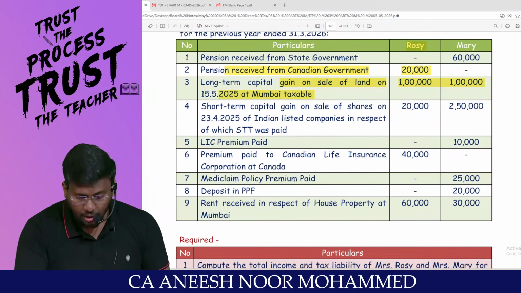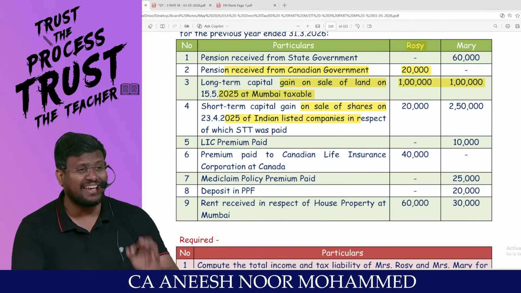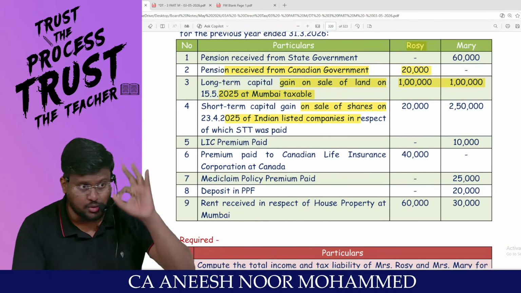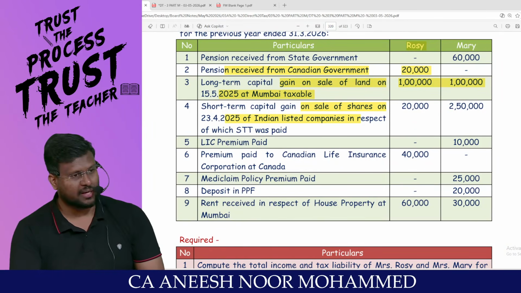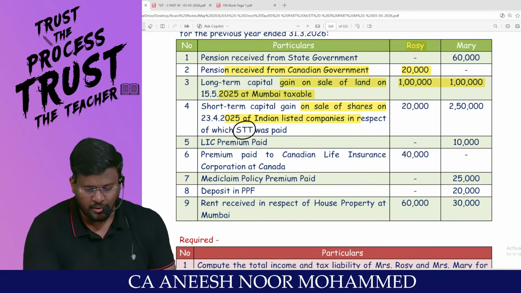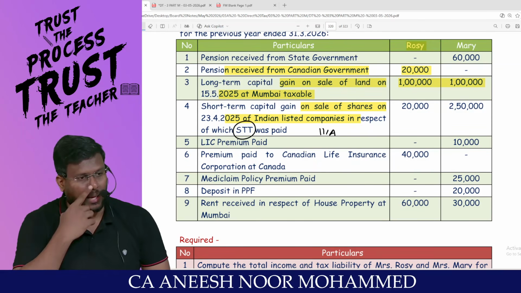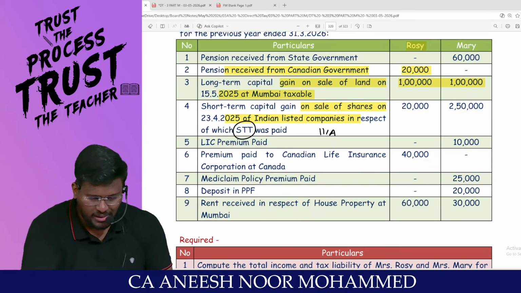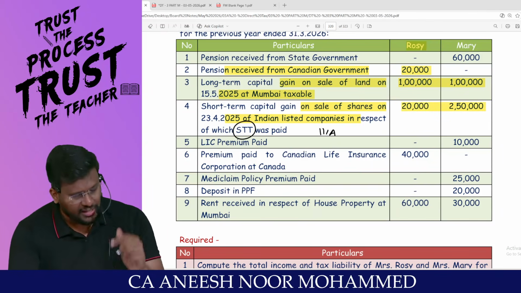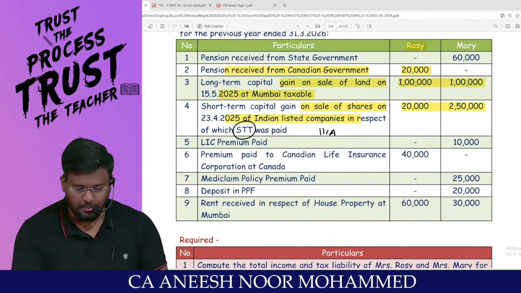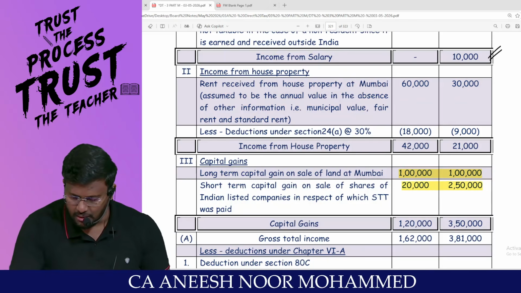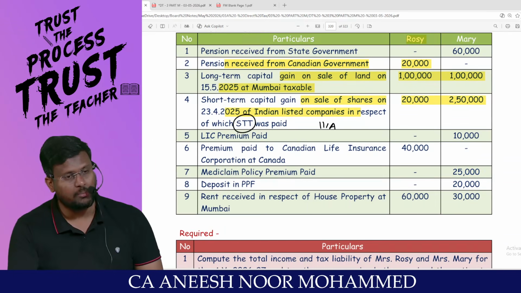Short-term capital gain on sale of shares of Indian listed company. Indian listed asset, in which STT has been paid. So this is covered under 111A. My dear lovable students, since the asset is situated in India, it is taxable both in the hands of Rosie and Mary. So 20,000 and 2,50,000. Any problem?